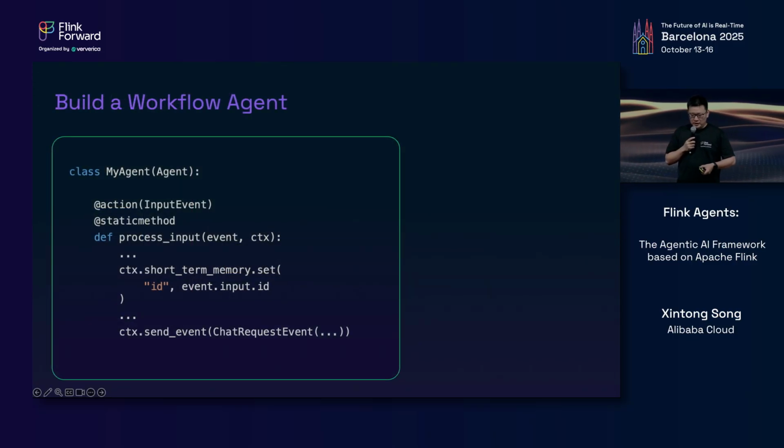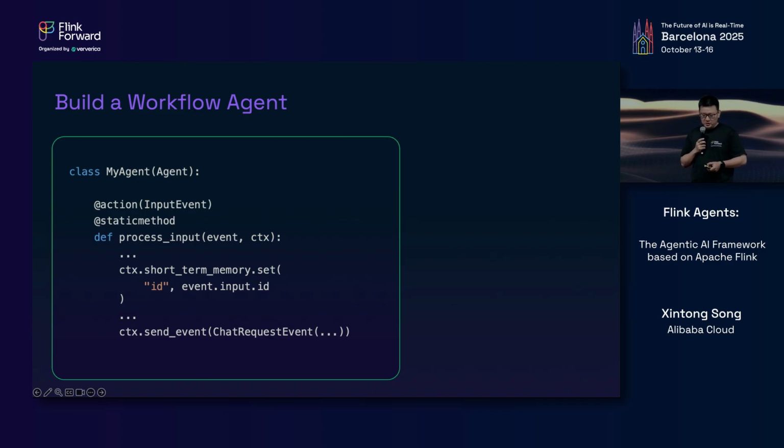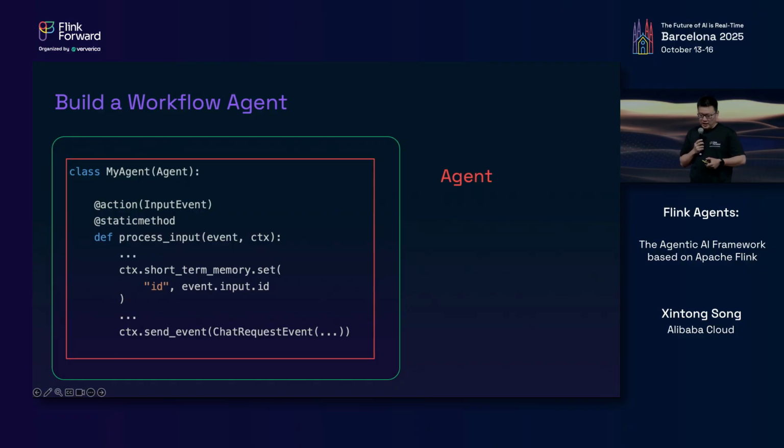Okay, now I'd like to show you what building agents with Flink Agents looks like. Let's start with a workflow-style agent. As I have mentioned, we provide both Python and Java APIs, and I will use the Python APIs in these examples. To build an agent, the first thing you need to do is to define your own agent class, which should be a subclass of Agent. Here I will just call it MyAgent.